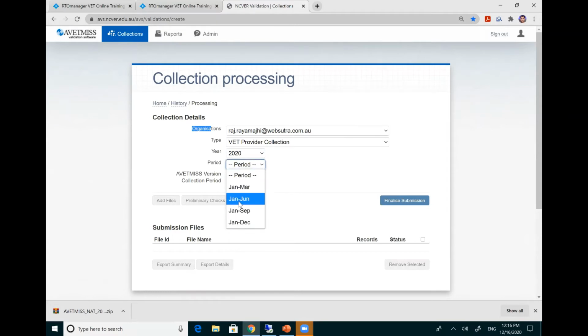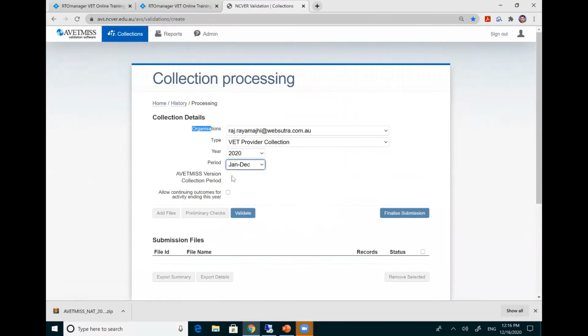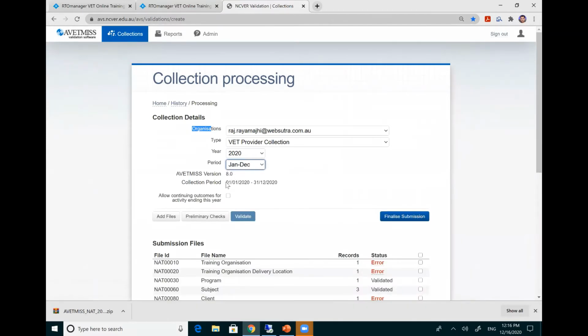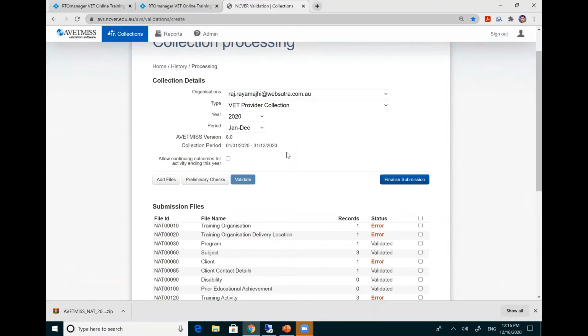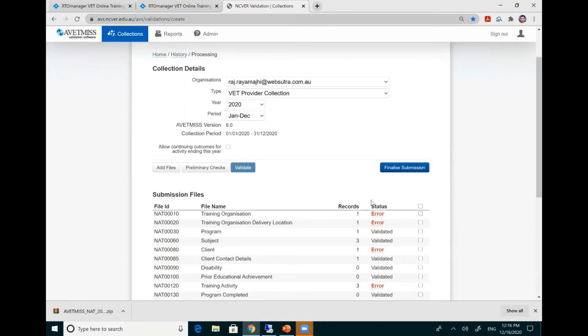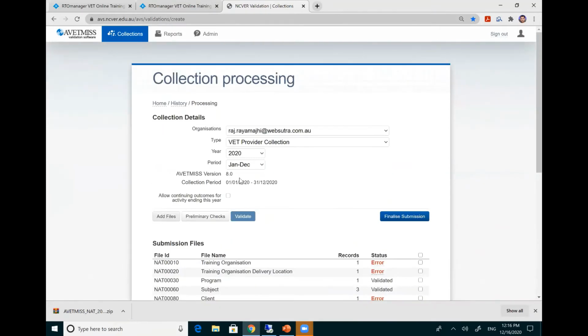You can report your quarterly data, but this time we already reached a final reporting, Jan to December. So activity from this date until 31st December. Okay, and the deadline is 26th of January 2021. So before that date, you need to submit your data without any errors. Okay, so after this, you click on add files.